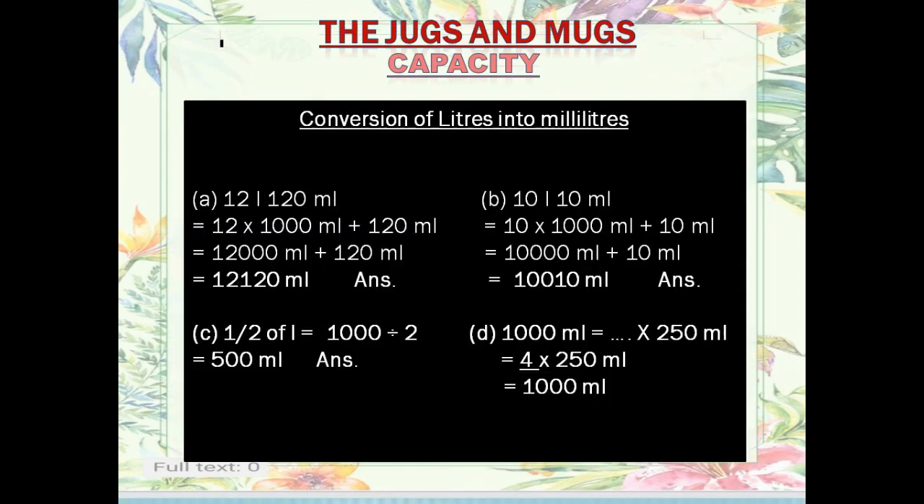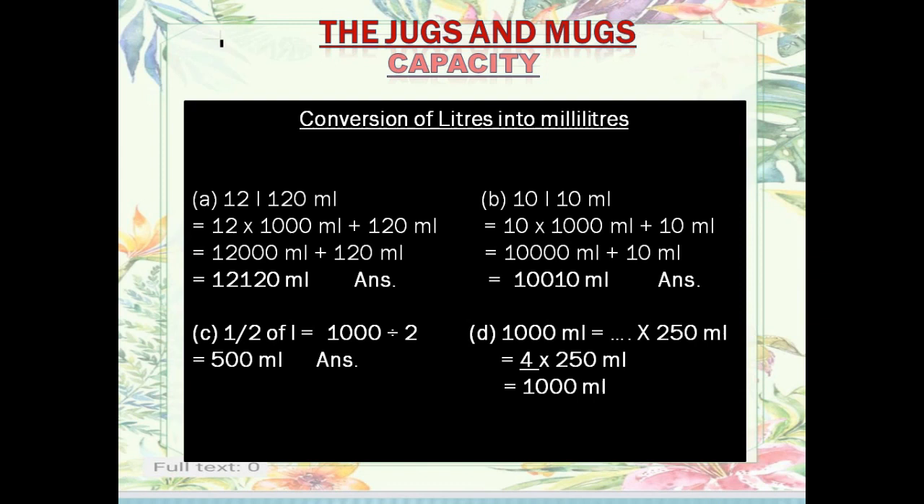Children, now let's see conversion of liters and milliliters, another example. We take 12 liters and 120 milliliters. Here milliliter is also given and liter is also given. So how to do this sum? Let us first convert liters into milliliters. That is 12 multiplied by 1000 milliliter plus 120 milliliter, which is already in milliliter, so we will not change this. 12 multiplied by 1000 is 12,000 milliliter plus 120 milliliter, and that gives you 12,120 milliliter.